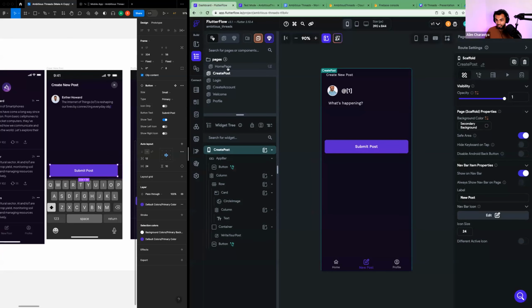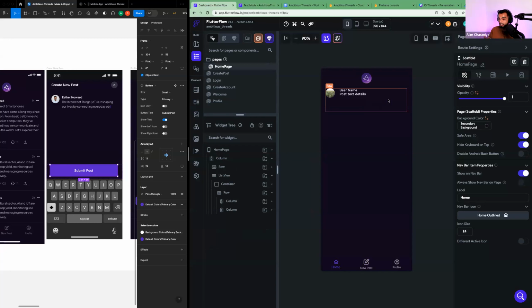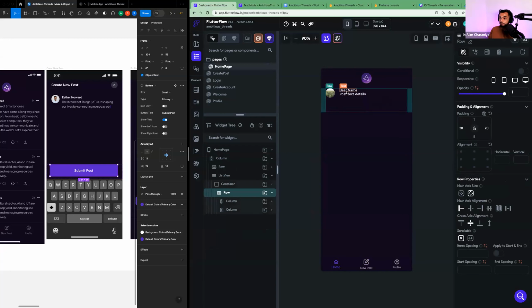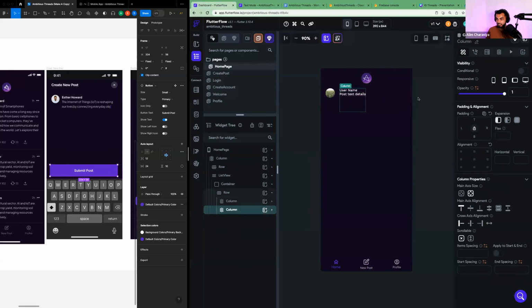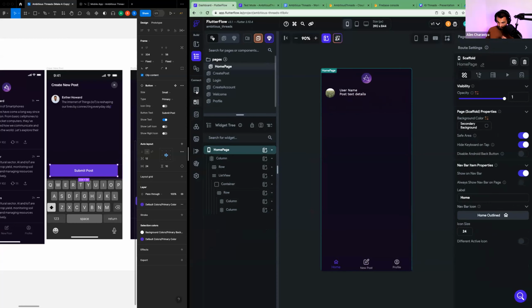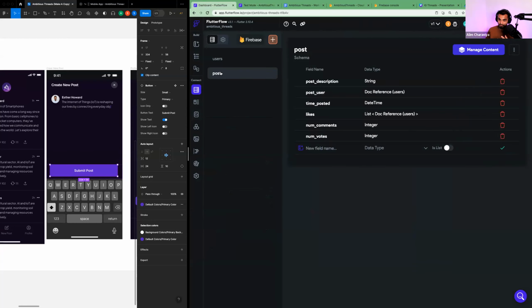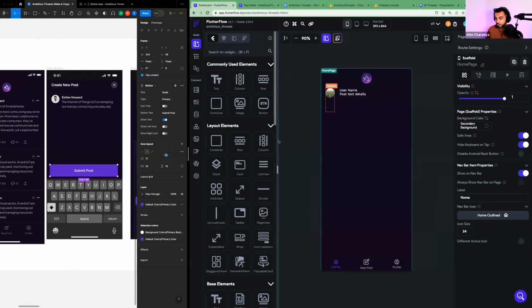So let's go to the homepage and let's get that data to show up here, right? Well, one thing I'm noticing is that we need the username to exist on the posts because we'll need to display it. So first, I'm going to go to Firestore and update my post definition. I'm going to say new field name, post underscore username, and change the data type to a string. What I'm going to save here is the username of the person who posted it. That way we can have that data available when it's time to render on the homepage.